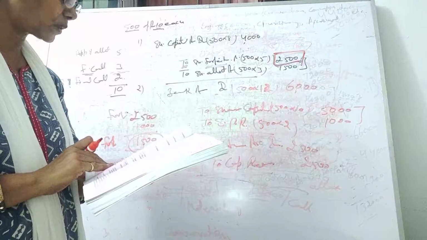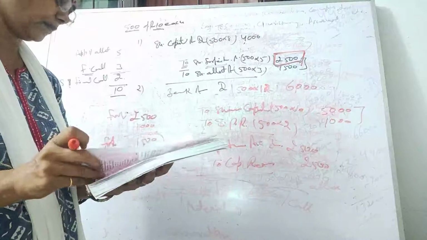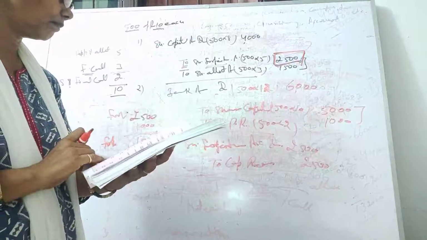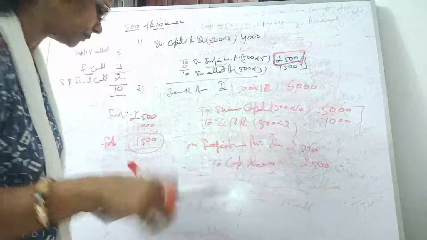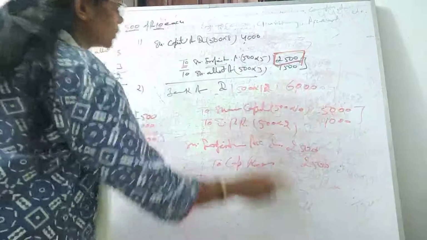Well, you can take illustration number 48, just prior to this one.